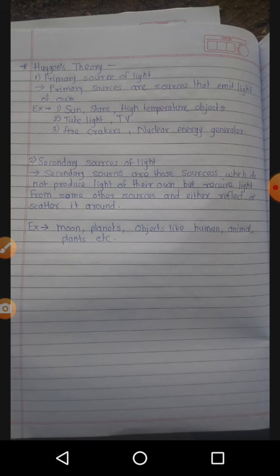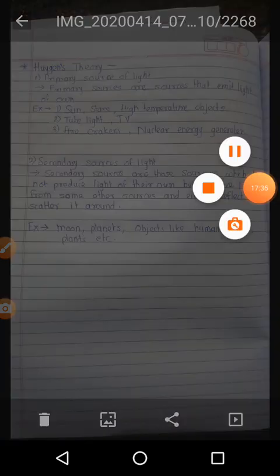For example, moon, planets, objects like humans, animals or plants. Such sources are the secondary sources.